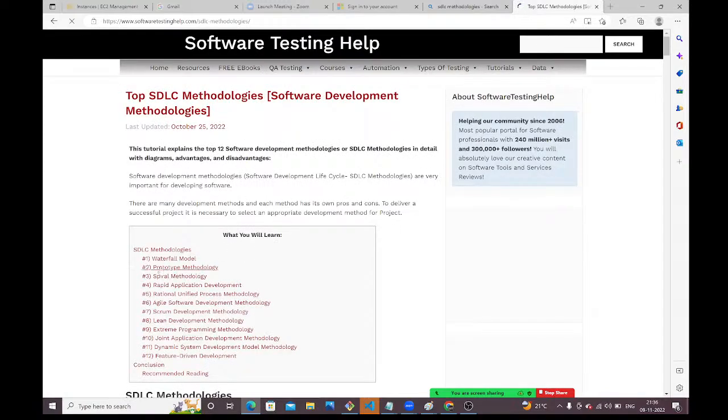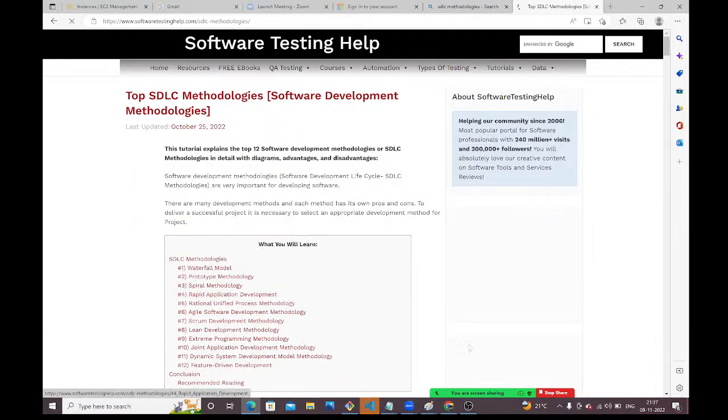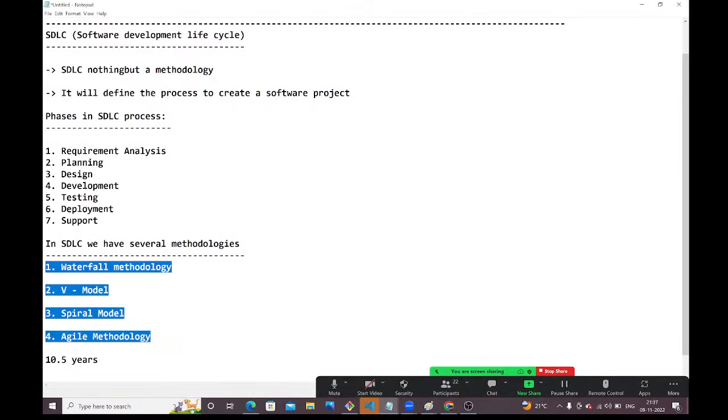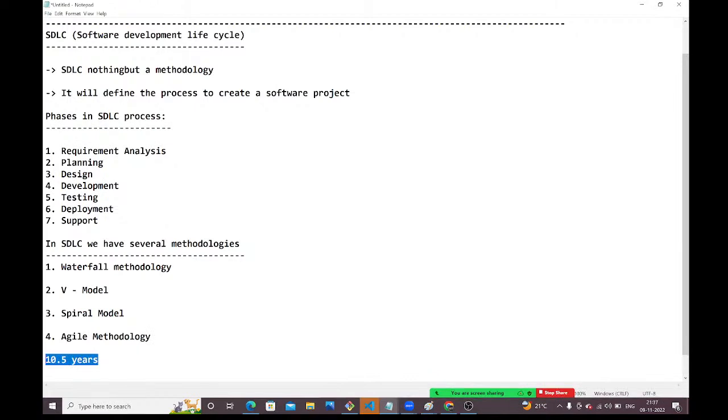See, guys, waterfall methodology, prototype methodology, spiral methodology, rapid application development, like these several methodologies are available. Agile software, scrum development: scrum and all these things belong to agile only. Okay, fine, guys. Now first tell me, what is waterfall methodology? We'll discuss clearly about waterfall and agile.